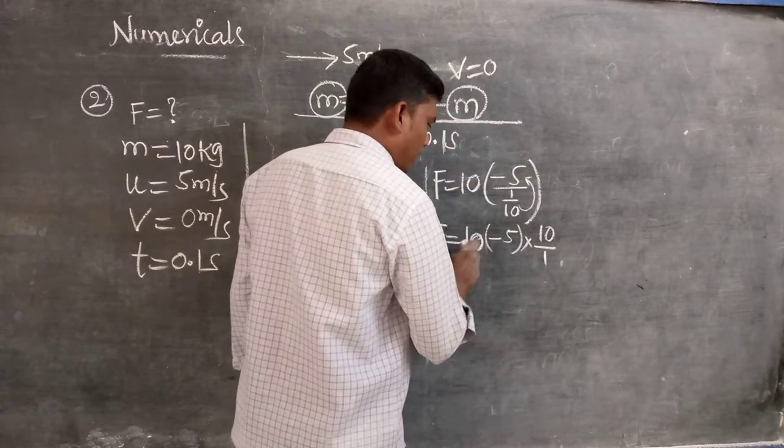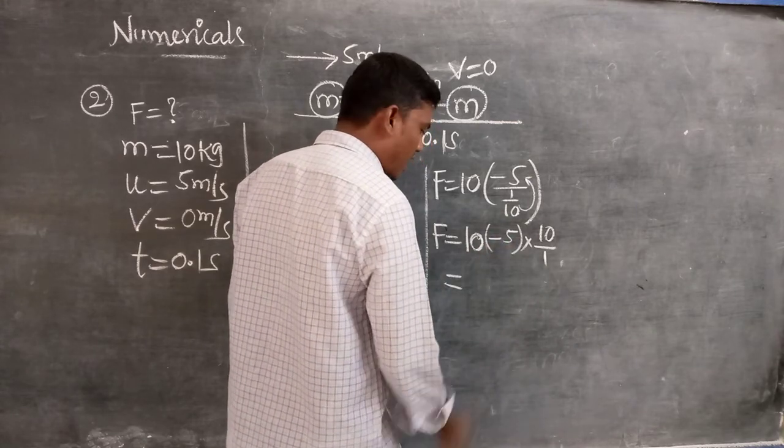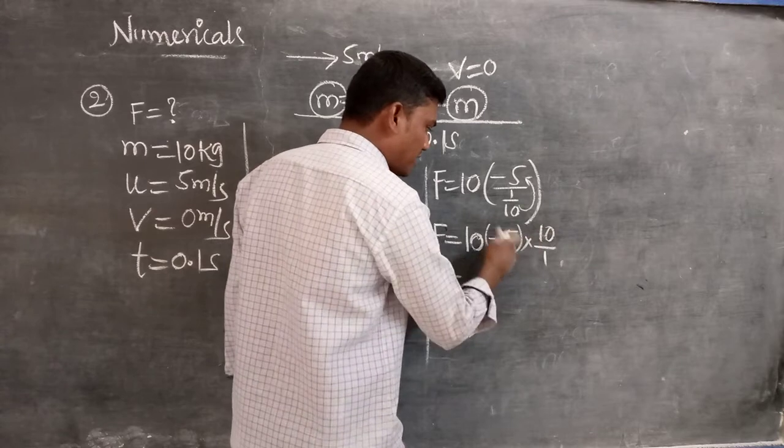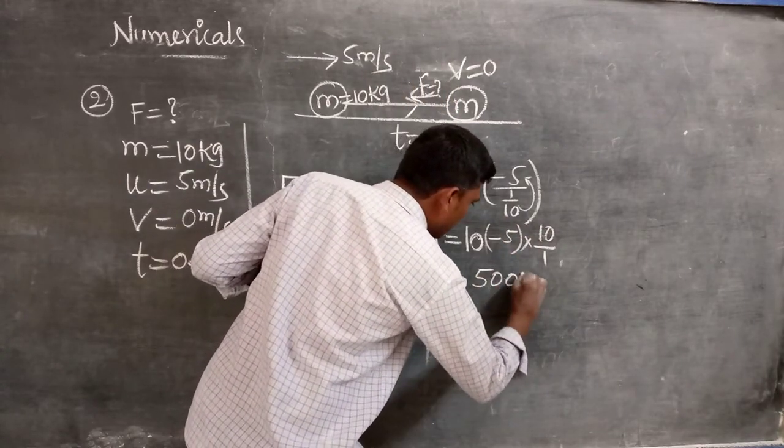So 10 into 5 is 50, 50 into 10 is 500. Or 10 into 10 is 100, 100 into 5 is 500. That's why 500 Newton.